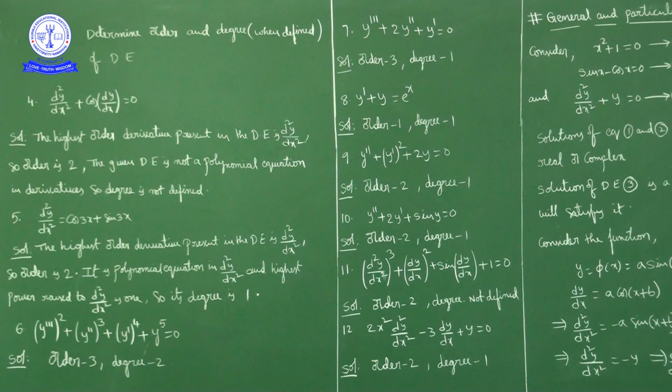The degree is the power of the highest order derivative. The highest order derivative here is d cube y by dx cube, and its exponent is 2. So the degree is 2. Order 3, degree 2.